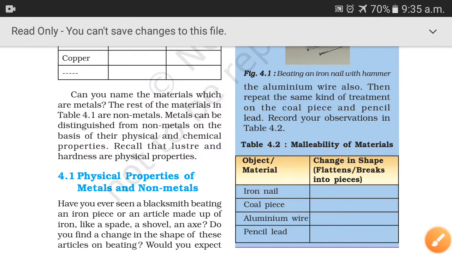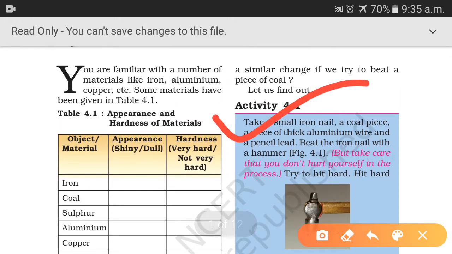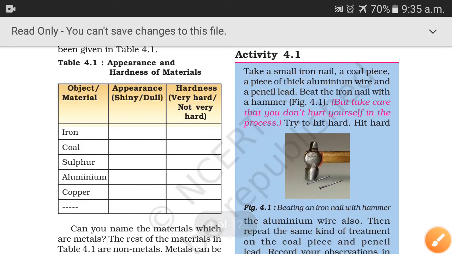Okay, now check this table for activity 4.1. What you have to do, beta, is take a small iron nail, a coal piece, a piece of aluminium wire and a pencil lead.